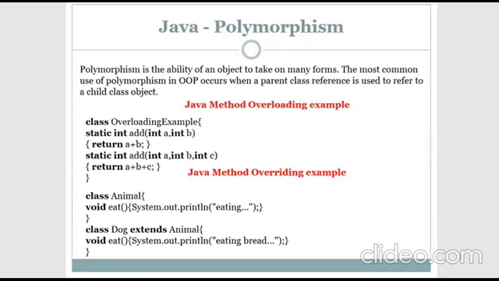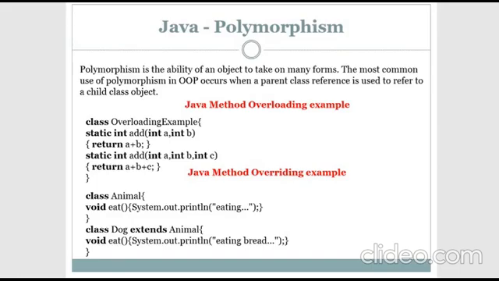One more object-oriented concept is polymorphism. One object can take many forms. How can one object take many forms? Here you can see different types of examples. Now we'll deal with polymorphism.